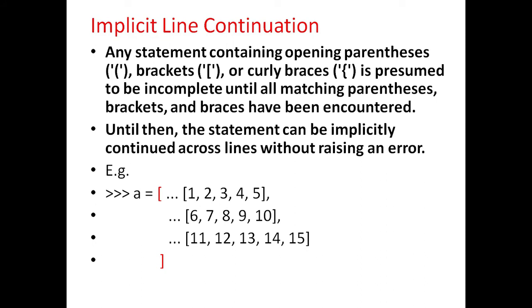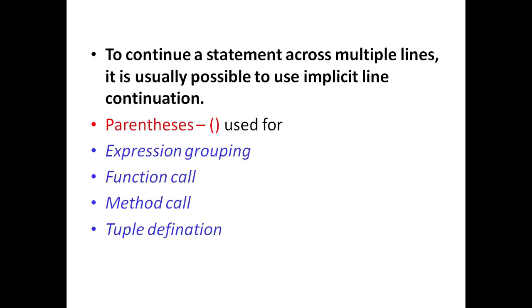Until then, the statement can be implicitly continued across lines without raising an error. For example, here an opening curly bracket is given and then values are stored on 3 different lines, and lastly the closing bracket is given. To continue a statement across multiple lines, it is usually possible to use implicit line continuation.